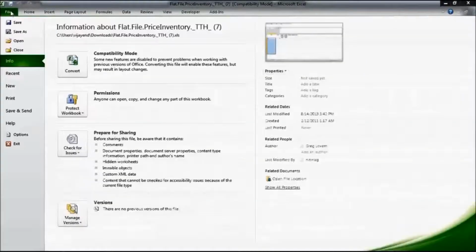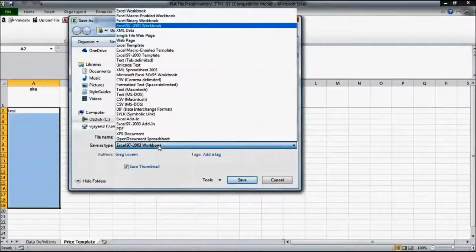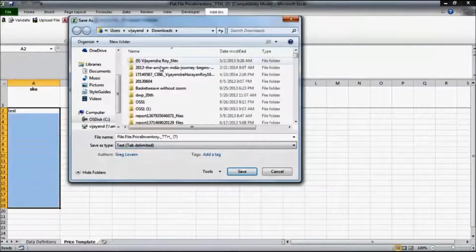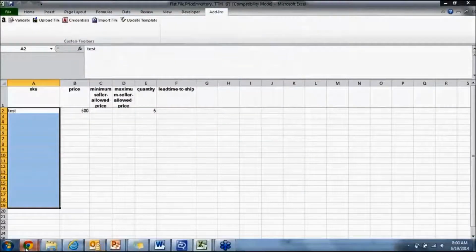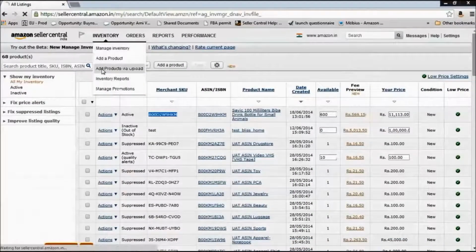You do that for all of the products for which you want to update it. Again, the same thing. From file, go to save as. Select the type of file as text tab delimited. You can give it whatever name you want to. And then from the same page from where you downloaded this file, that is under inventory, go to add products via upload.